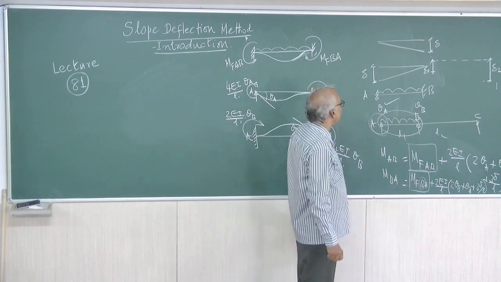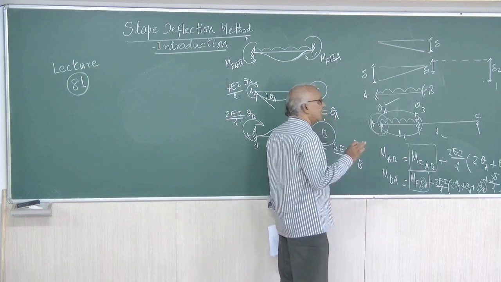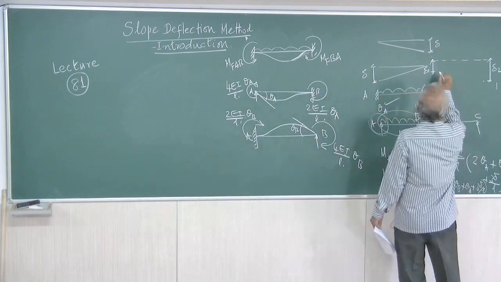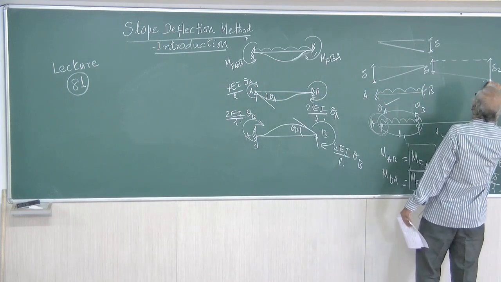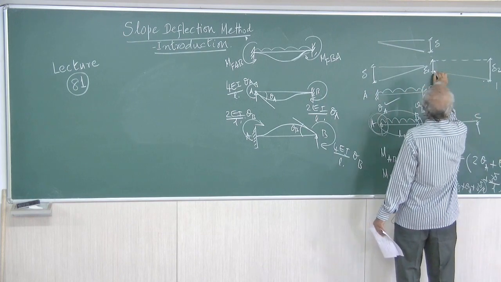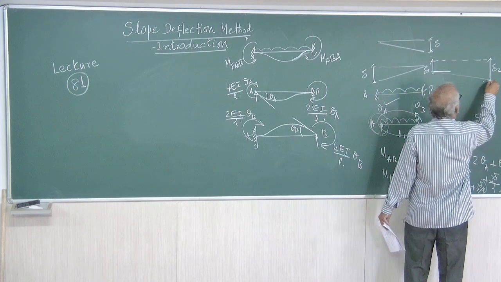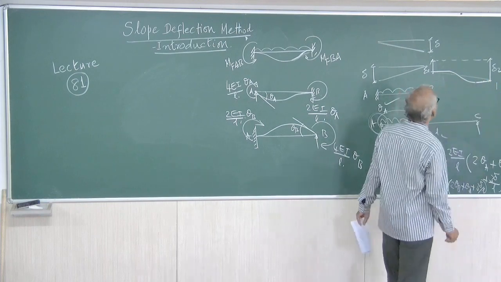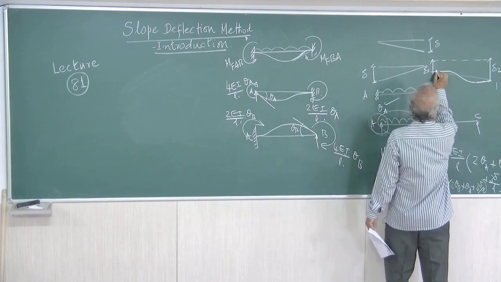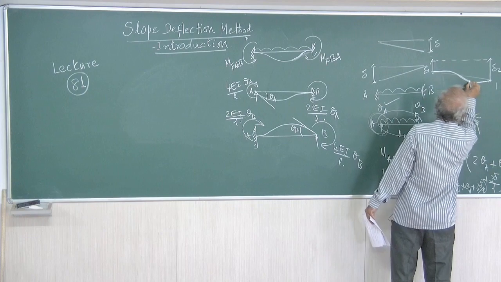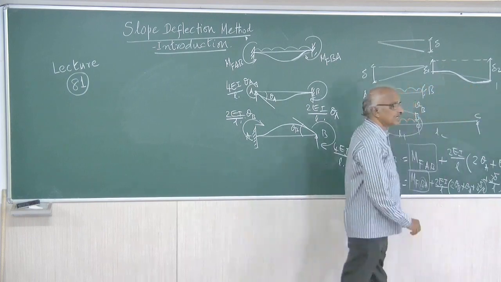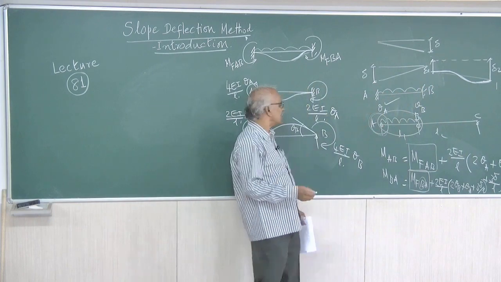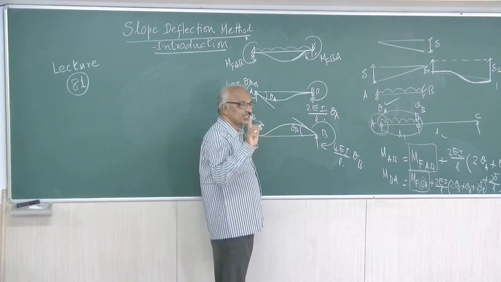Now here, we have discussed that we will have to allow only the displacement and no rotation. So no rotation means, this is supposed to come like this, but what you have to maintain is zero slope here, and here also zero slope. So this will be the deflection that you are going to allow. This will be horizontal, then it will start deflecting, again it will be horizontal, because you are allowing only the displacement, no rotation. Because rotation already we have allowed at A and B, only one displacement at a time.